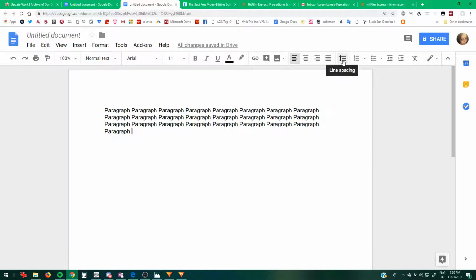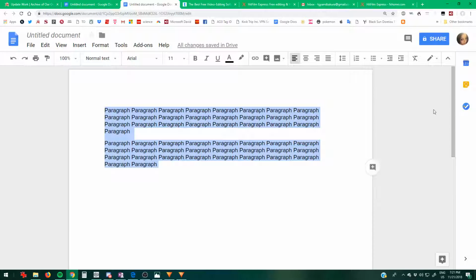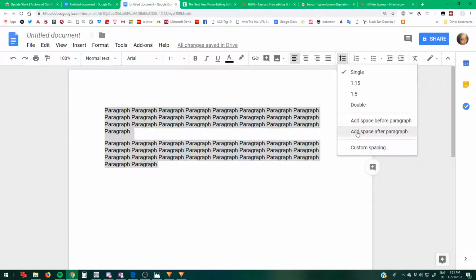When we just add space after our paragraph, I'm going to press enter once rather than twice. Look at that. That is in a new, complete, spaced paragraph. But now I need to apply this to the entire document.